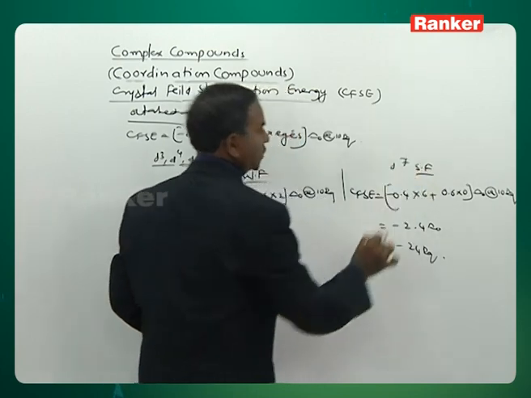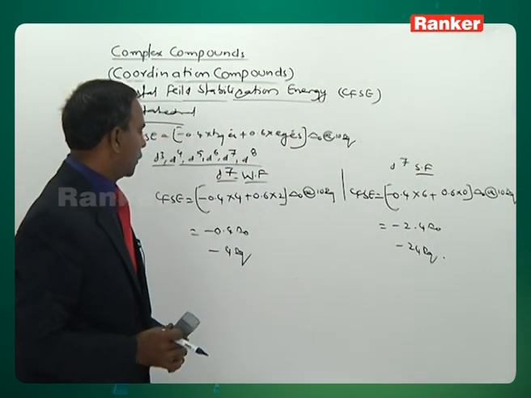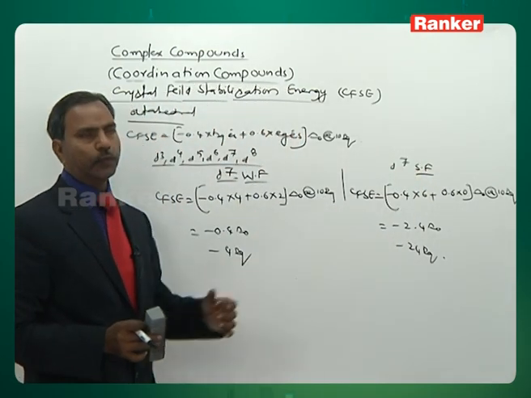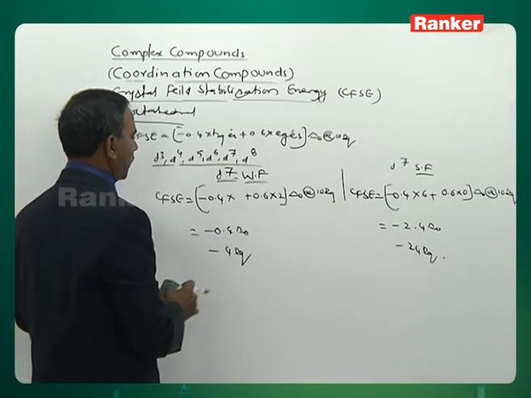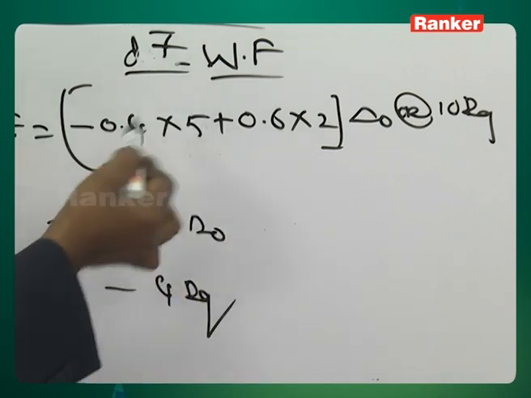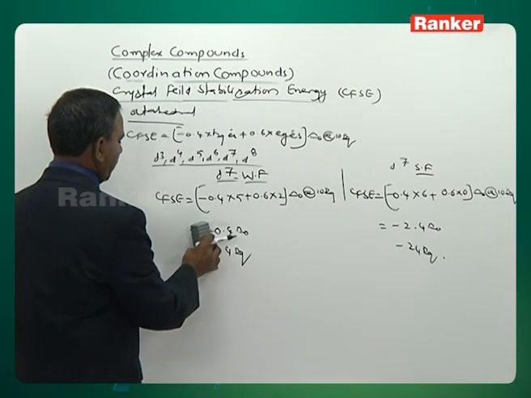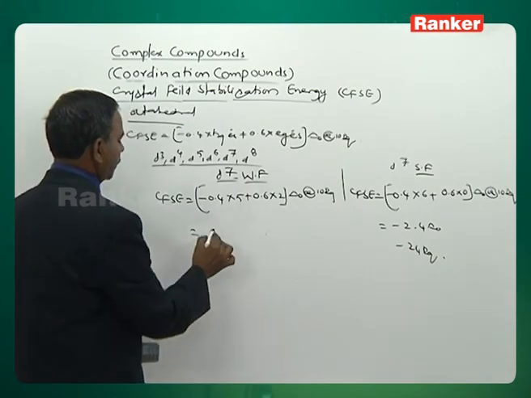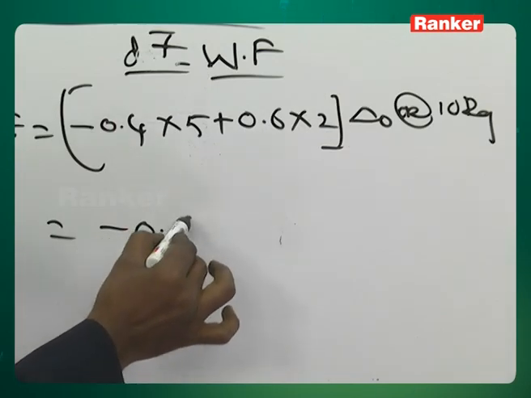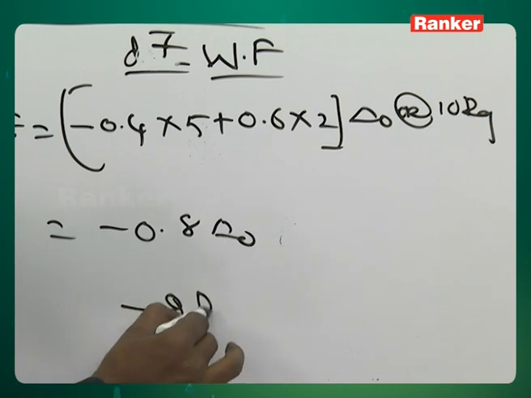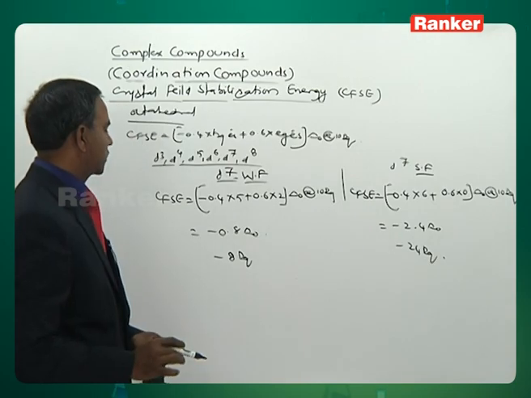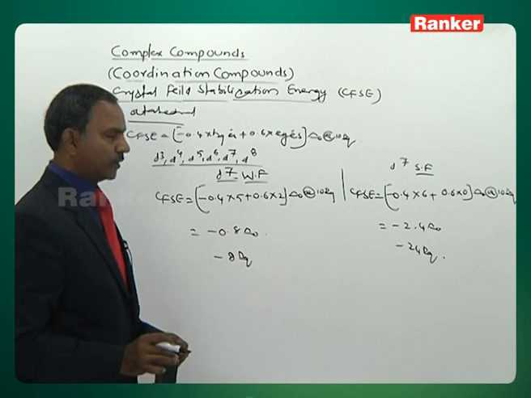d7: I said distribution is important, I already gave a distribution table to you. Then it is 5 and 2. It is coming to be t2g5 eg2. See, 5, 2 means 20 minus 12, the value coming to be minus 0.4, minus 0.8 delta O, or minus 8 dq.